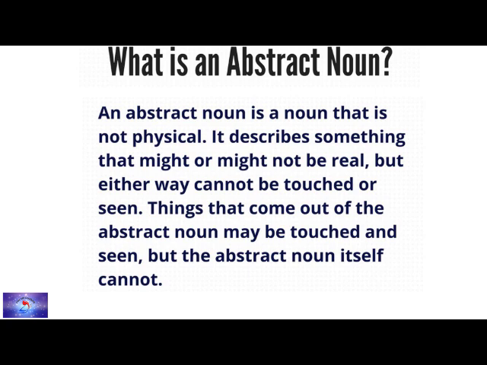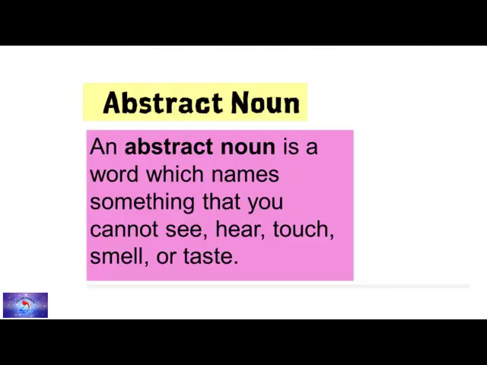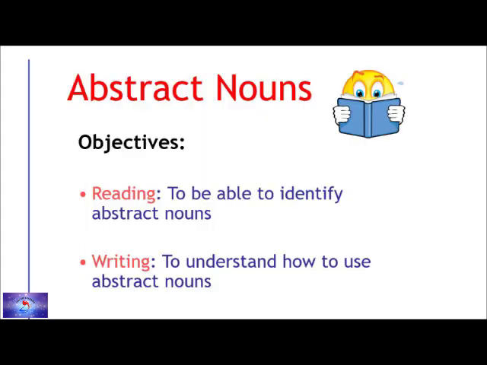Things that come out of the abstract noun may be touched and seen, but the abstract noun itself cannot. In simple words, an abstract noun is a word which names something that you cannot see, hear, touch, smell or taste.